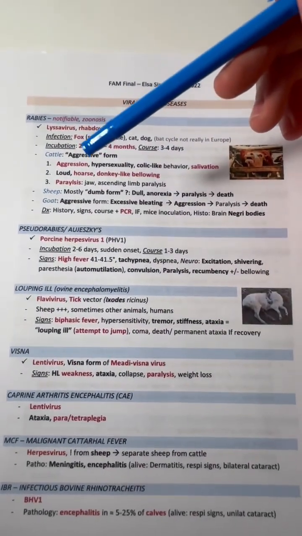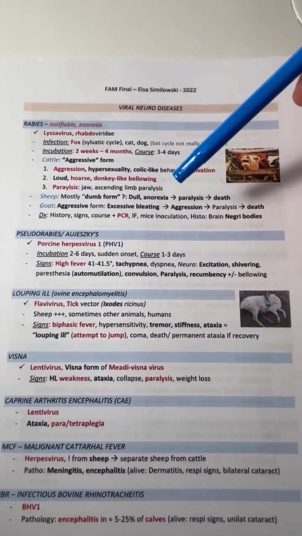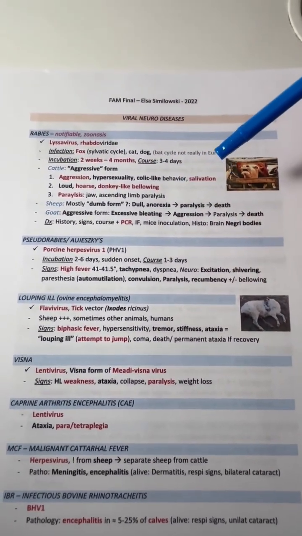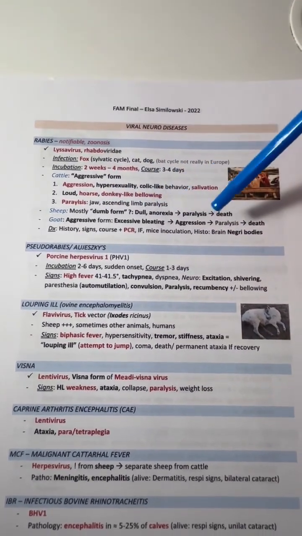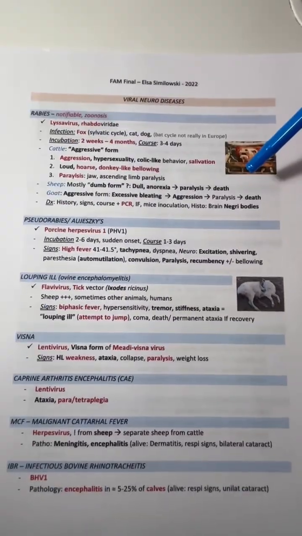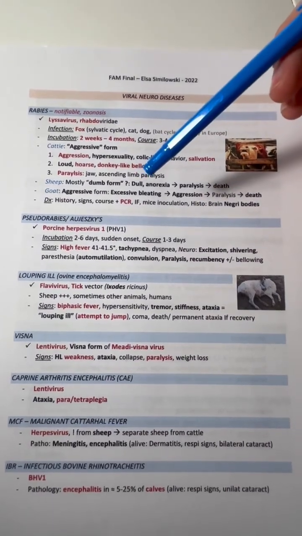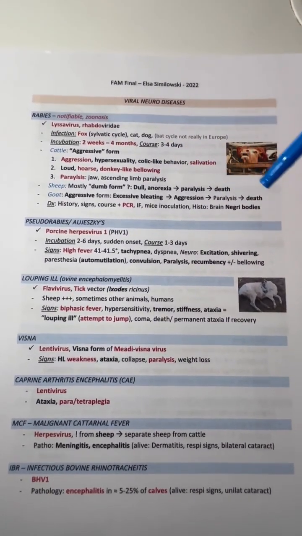In sheep, they mostly get the dumb form, which is anorexia, paralysis, and then death. And in goats, they get the aggressive form. They can get excessive bleeding, aggression, paralysis, and death. For the diagnosis, you need to do a PCR, and in the histopathology, you can see Negri bodies.